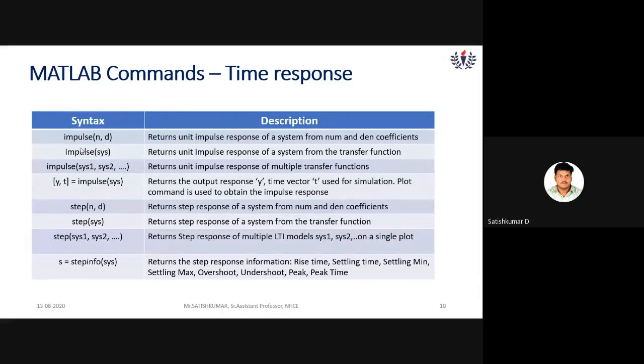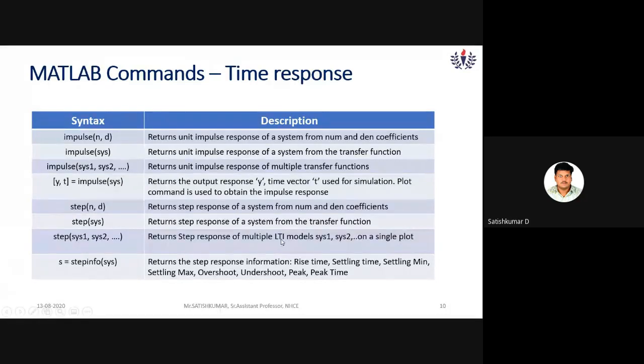So I have shown now one step SYS. Similarly, you can try with impulse SYS, impulse n comma d, where n and d are numerator and denominator polynomials. In case the number of transfer functions are multiple, you can use the third row, impulse SYS1, SYS2, and so on. Similarly, for finding the step response for multiple transfer functions or LTI.